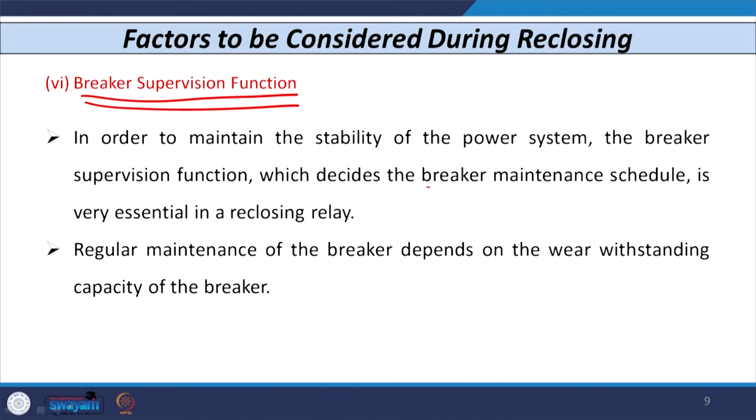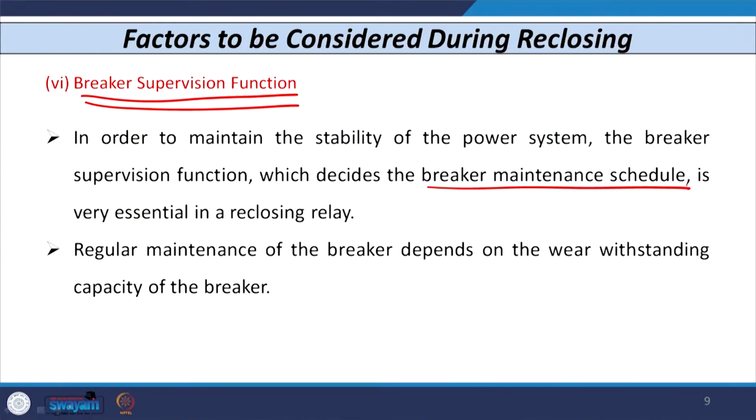Regular maintenance of the circuit breaker depends on the wear withstanding capability of the breaker. Whenever we purchase a circuit breaker, each manufacturer has to specify how many mechanical operations this breaker is capable of carrying out successfully.